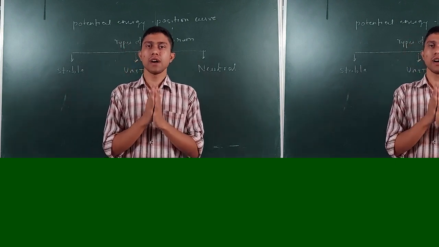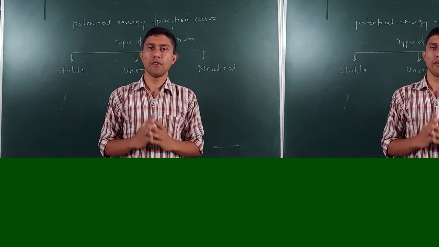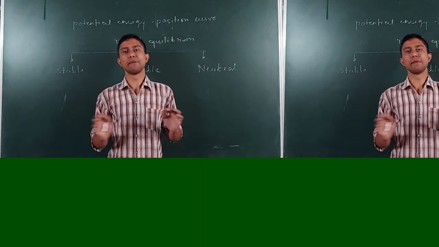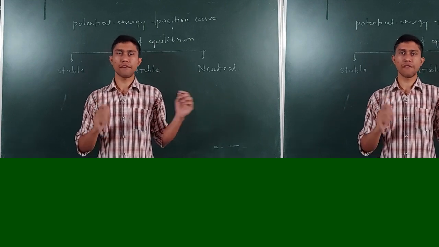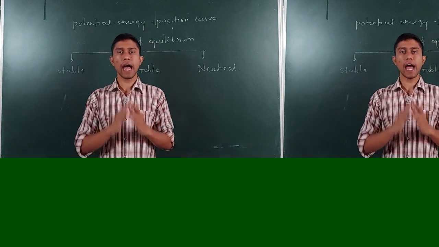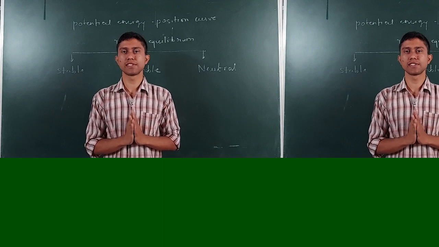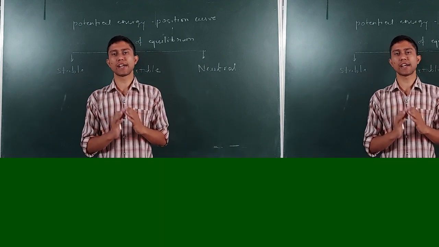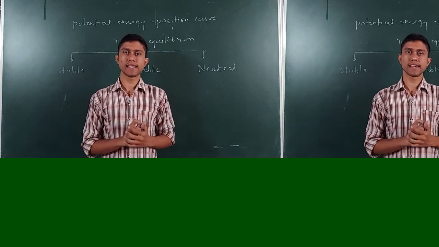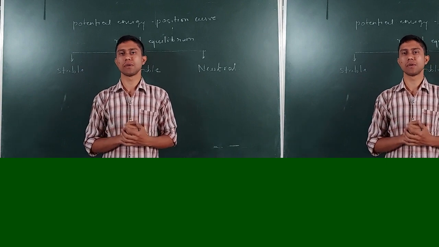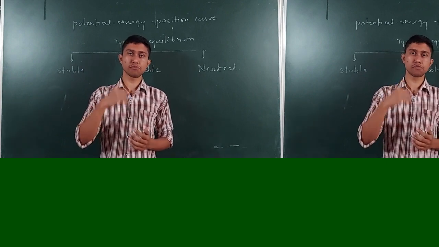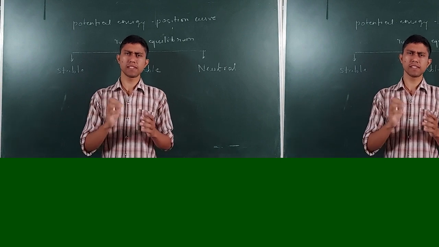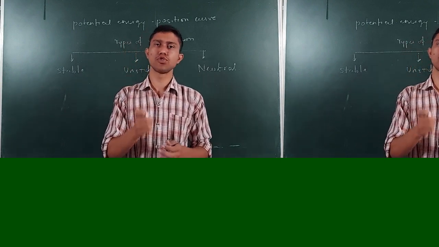So from what we have learned up till now, you know that any equilibrium, be it stable equilibrium, unstable equilibrium or neutral equilibrium, after all they are all equilibriums. And a common condition for an equilibrium is that the net force acting on the particle should be zero. Also I can say that du by dx shall be zero, meaning the rate of change of potential energy with respect to position shall be zero.